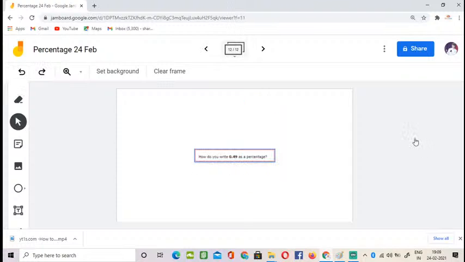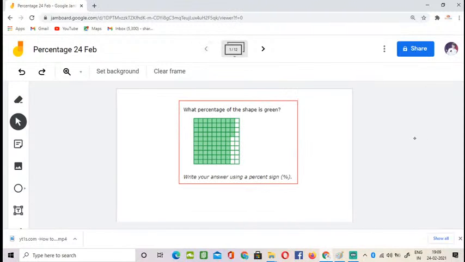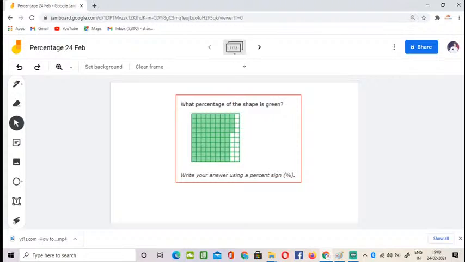Just a minute. I'm not able to write down this. Okay, here is my pen.